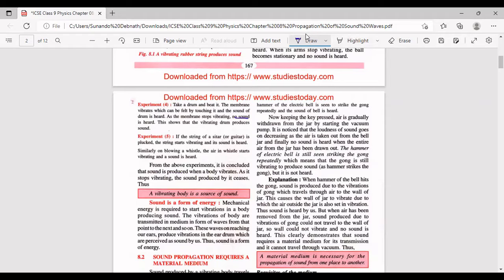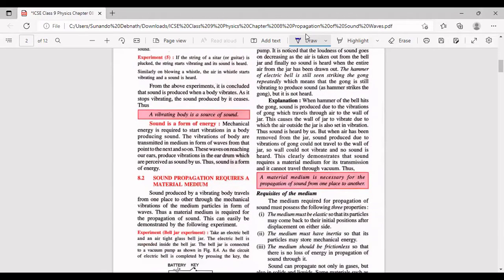Simple. Now, sound के बारे में क्या लिखा हुआ है? Mechanical energy is required to start vibrations in a body producing sound. The vibrations of a body are transmitted in medium in form of waves. This is important. Now, these vibrations, which are done by the body, like the string of a guitar. Suppose the string of a guitar is vibrating. These vibrations are transmitted in the medium. Medium मतलब कोई भी हो सकता है. Medium air हो सकता है, water हो सकता है. Let us say we are plucking the string of the guitar in air, है ना? So what happens?